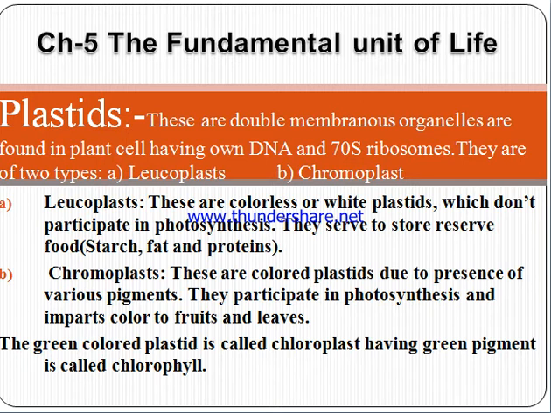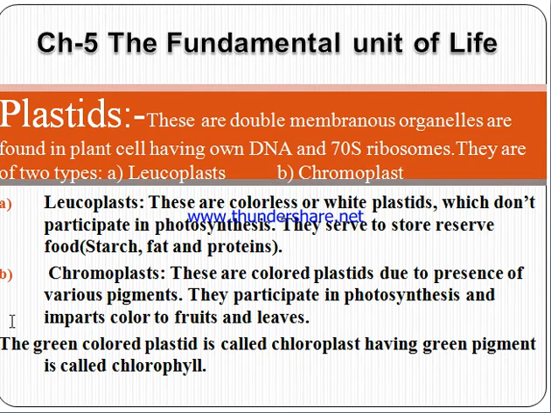They only store reserve food like starch, glucose, protein, fats, etc. Chromoplasts are the colored plastids due to presence of pigments, and they participate in photosynthesis. They also give color to leaves, plants, fruit, stem, etc.